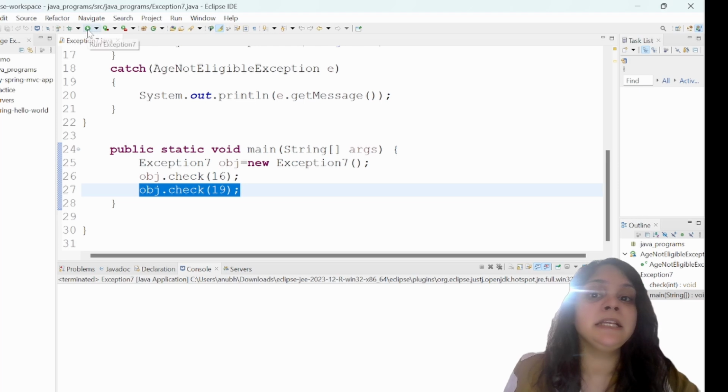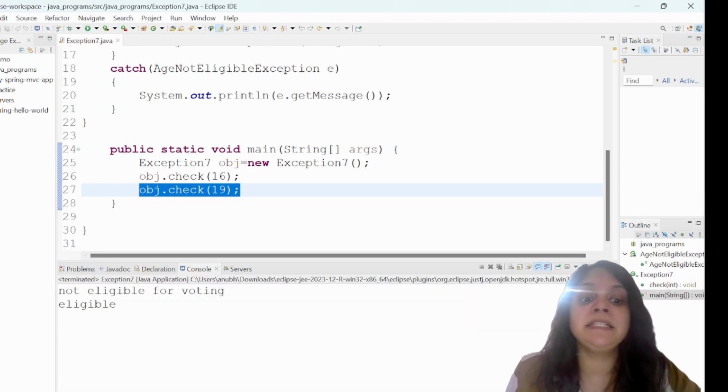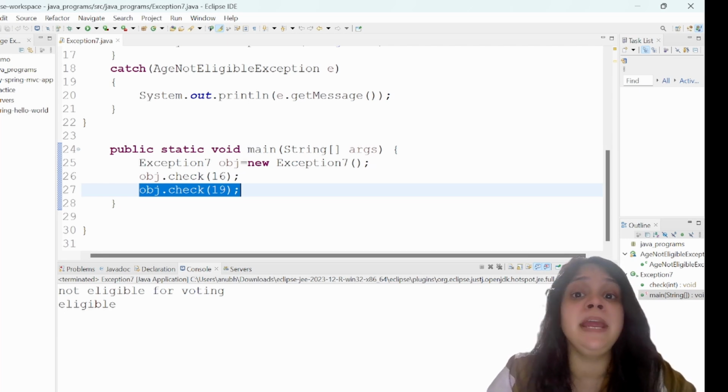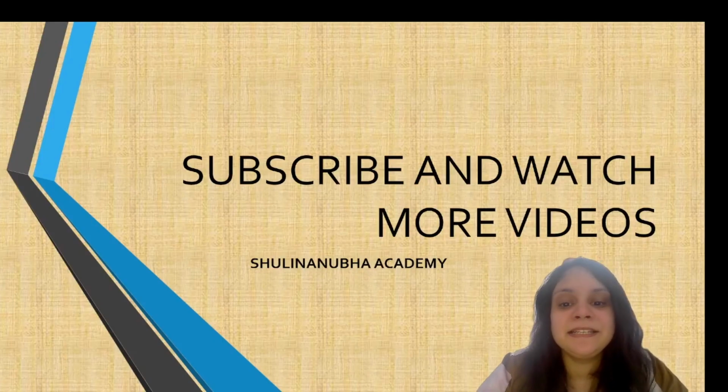So if I run this code, you can see for age 16 it is showing not eligible for voting and for 19 it is showing eligible. So guys, custom exception makes your program much more readable and specific to your application. And that's a wrap on exception handling in Java. Remember, exception handling is your friend that helps you to write robust and error-free code.